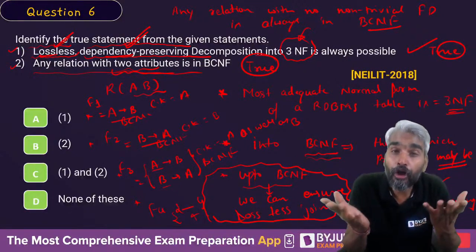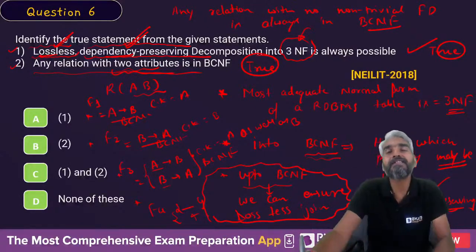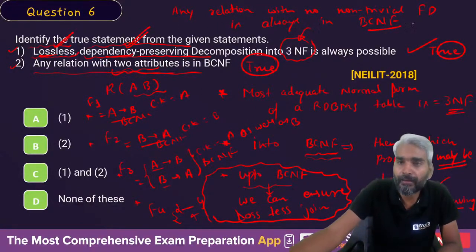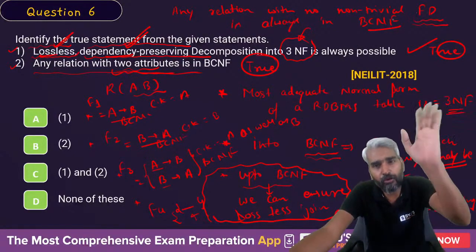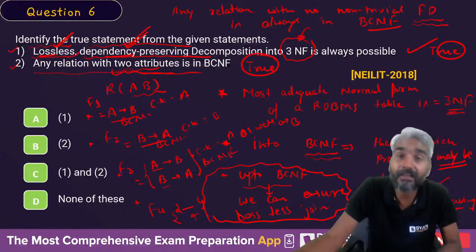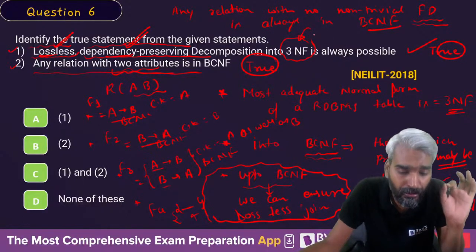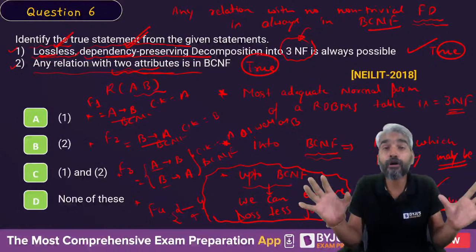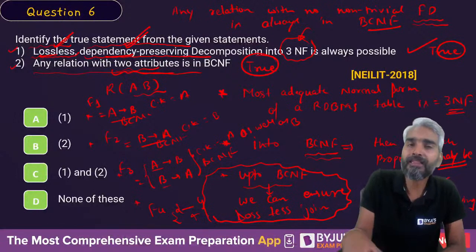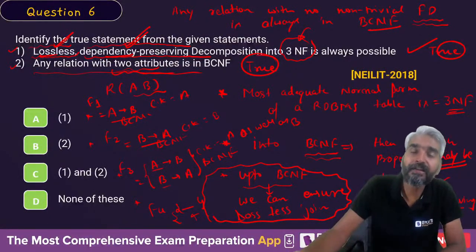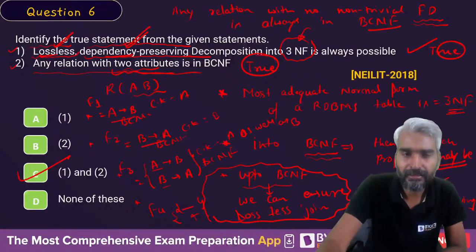Because the problem arises because of functional dependency only, right? So problems are present in the relation because of the existence of functional dependency. If there is no functional dependency, then what will be the candidate key of that relation? If there is no non-trivial functional dependency, then the candidate key of that relation will be composed of all the attributes of that relation together. So this is also true. So the correct answer is C. Leave it. Correct answer is C.